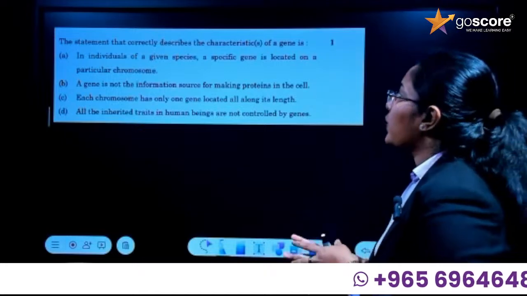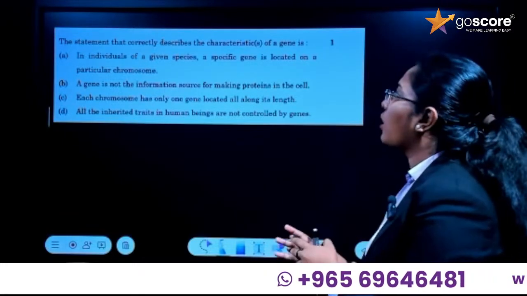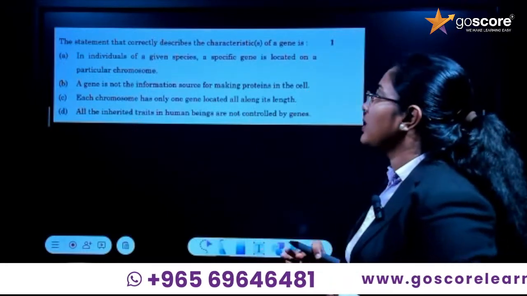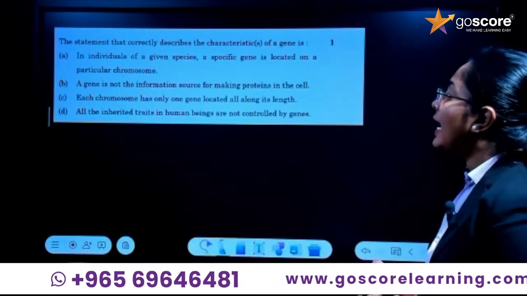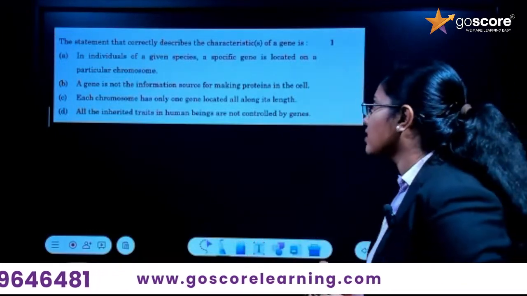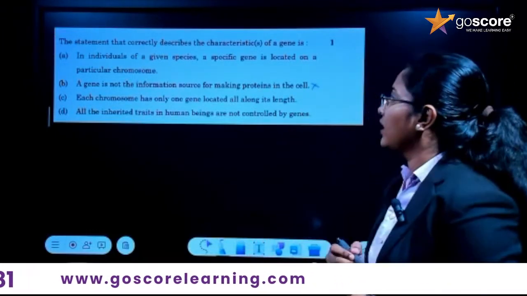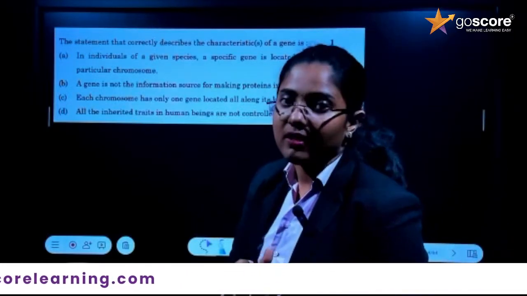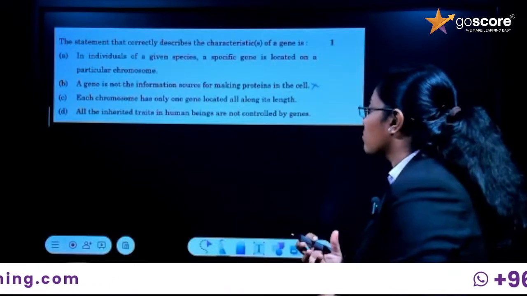In individuals of a given species, a specific gene is located on a particular chromosome. Okay, so that is the first statement. Let's see what the second statement is. A gene is not the information source for making proteins in the cell. This is a wrong statement. Actually, a gene gives the information for proteins in the cells. So that statement is wrong.